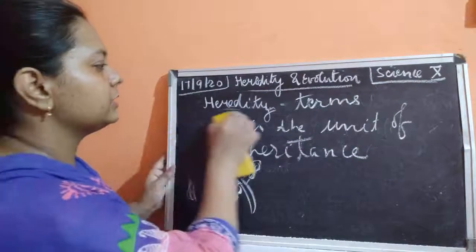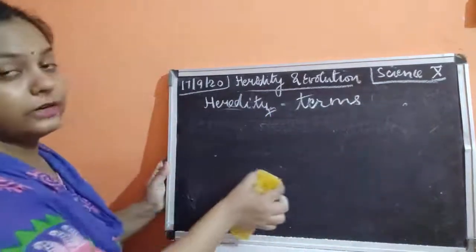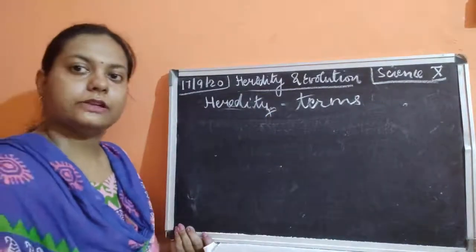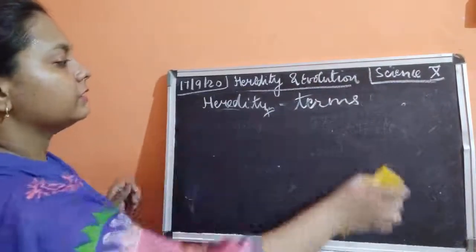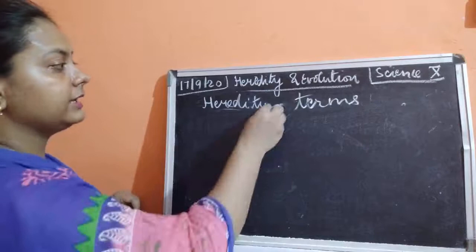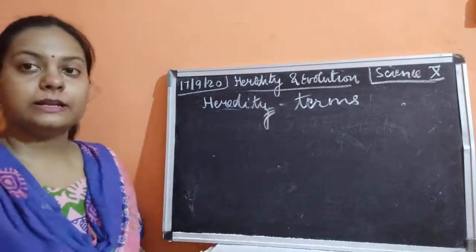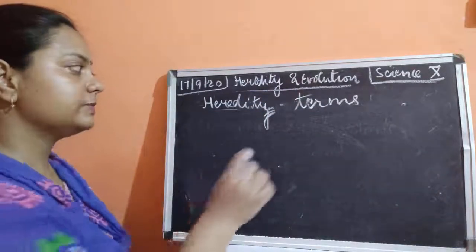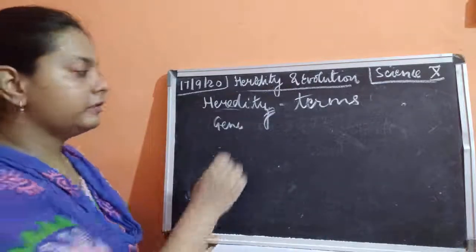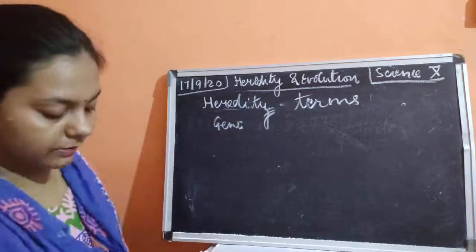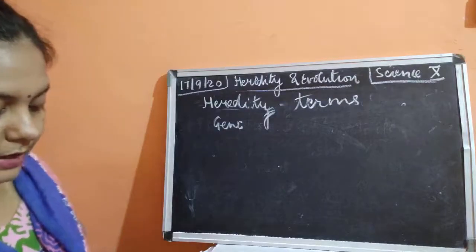Okay, so it is a unit of inheritance because this is what is transferred from one generation to another generation. So we can understand easily why these changes are taking place. These characters are being transferred just because of the part called gene. Okay, please remember this. Now we move on to the next.